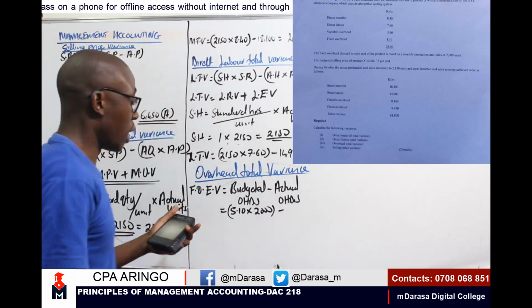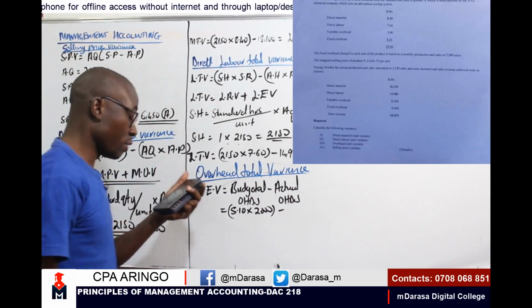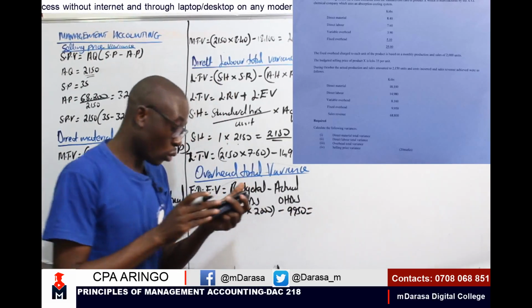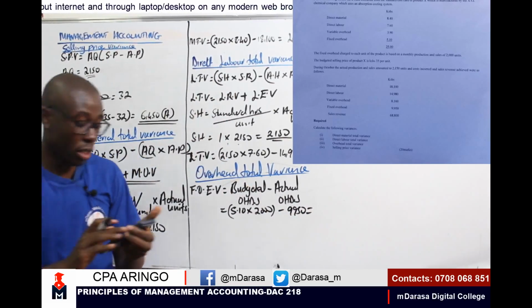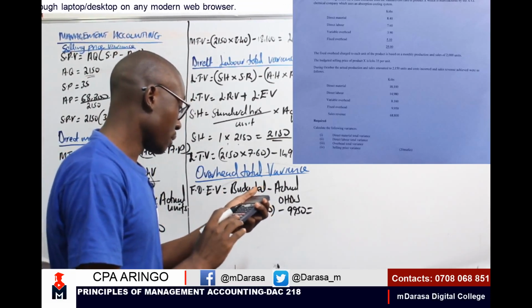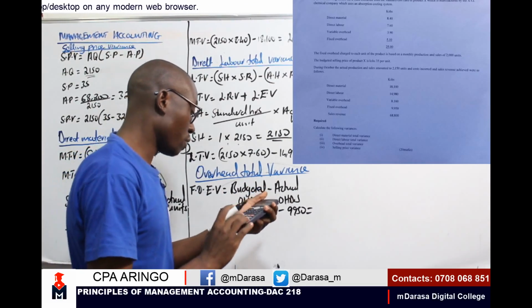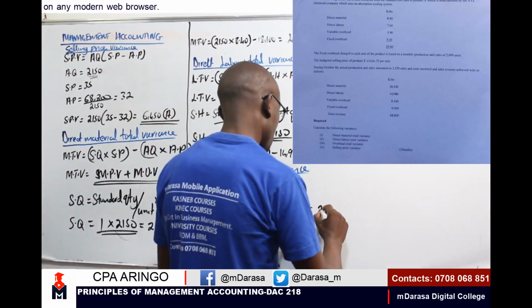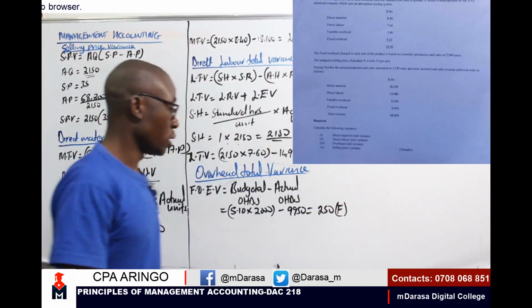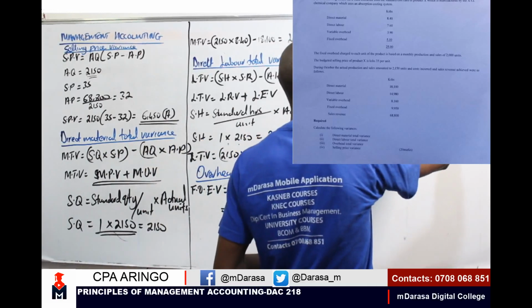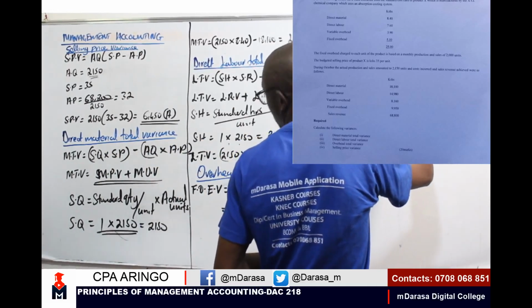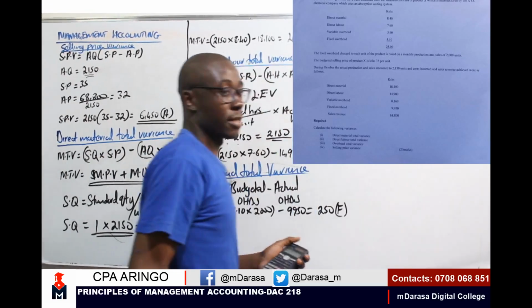We less our actual fixed overheads. I was given 9950 there. So I should be talking of 5.10 times 2000 minus 9950, to give us a figure of 250, which is favorable. That is fixed overhead expenditure variance.